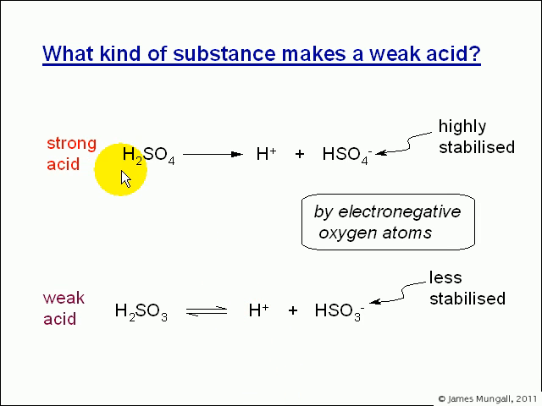Let's look at a strong acid, H2SO4. We know that breaks apart 100% of the time, and the anion is HSO4-, which has got 4 oxygen atoms, which are electronegative. What if we have not 4 oxygen atoms, but only 3? That'll be slightly less stabilized, and therefore this dissociation, breaking apart to ions, will occur somewhat less than for the H2SO4, and this is indeed the case. So H2SO3 is a weak acid.